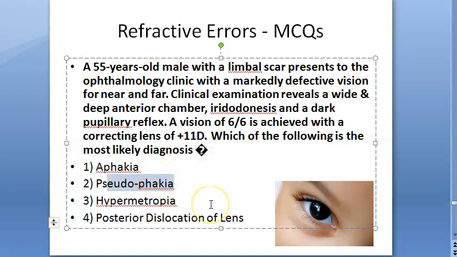Pseudophakia means some lens will be there, right? Then why will he have so much defective vision if they have already given him a pseudophakia? Hypermetropia. In hypermetropia, will you see all these features? These features are very typical of aphakia. Posterior dislocation of lens can also be called aphakia because the definition of aphakia is the absence of lens or dislocation also, right?